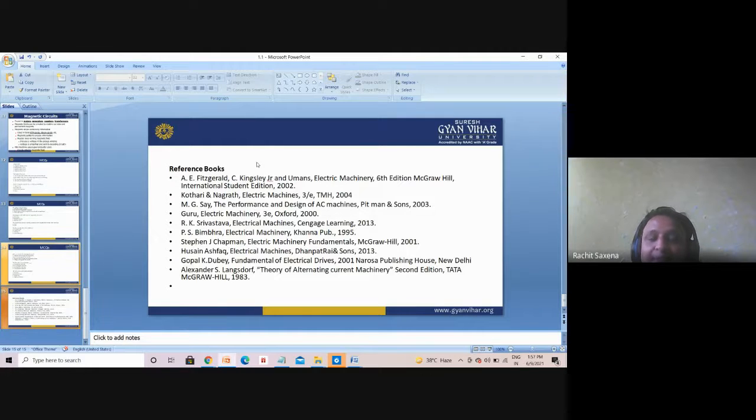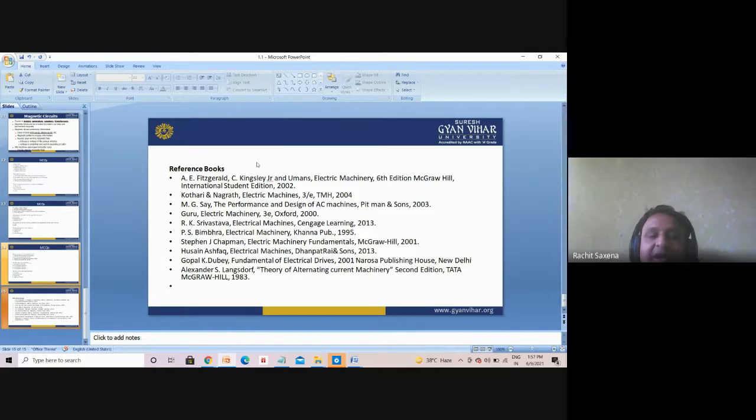Now next, reference books. Some reference books are there for you. First is A. Fitzgerald, Kingsley Jr. and Umans, Electrical Machinery, 6th edition, Tata McGraw-Hill, International Student Edition, 2002. It is a very good foreign author book, having very good content, so you can go through it.